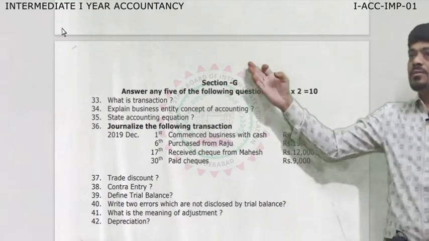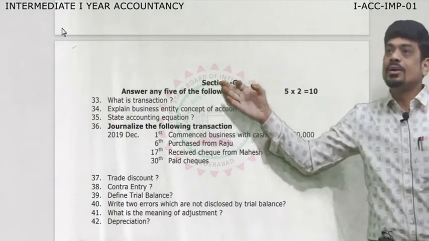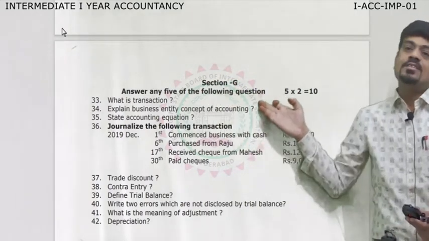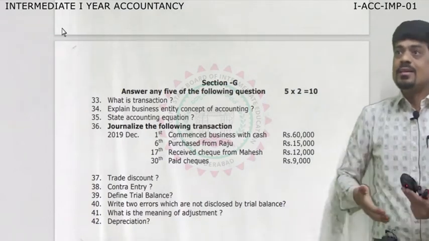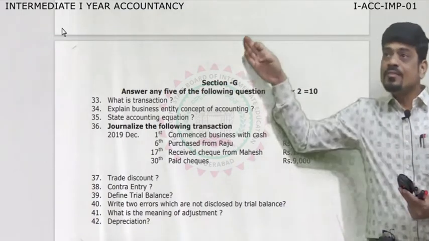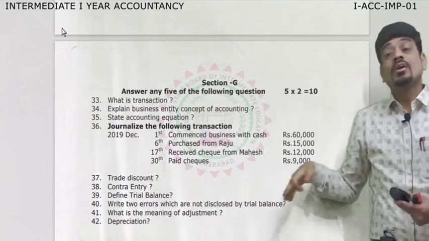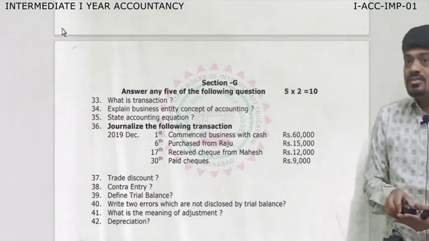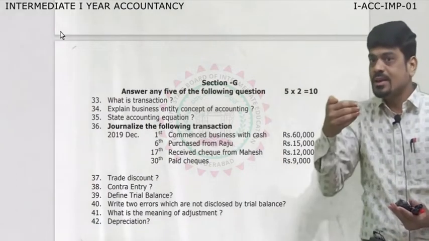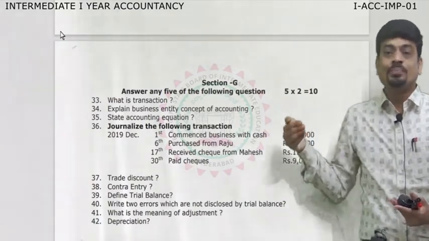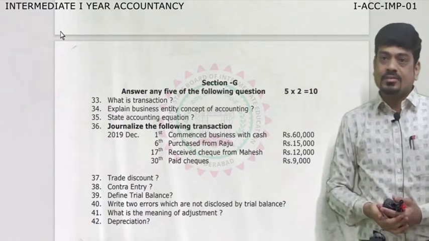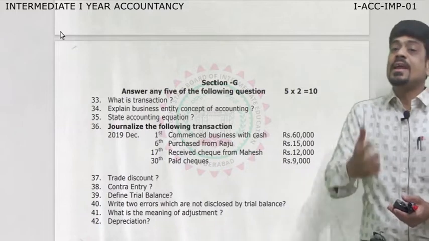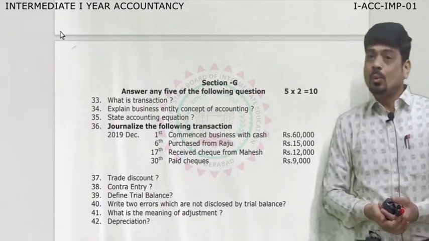Now if you see, for example, here they said, what is a transaction. Second, they told, explain the business entity concept. Like that, we cannot say that always only these questions will be there. Some other questions can also be there. So in sequence, chapter wise, I am going to discuss with you the important questions. So what are the questions which we can expect from chapter number 1?